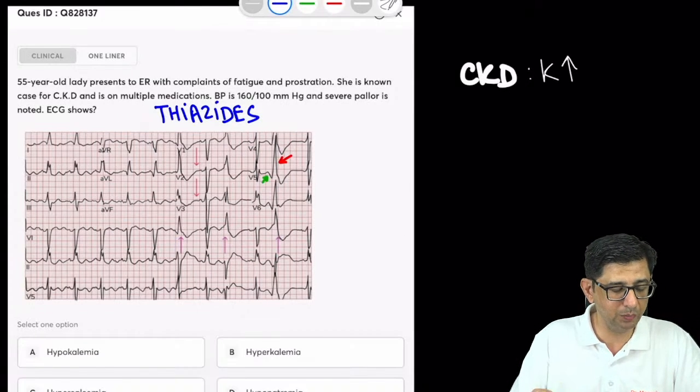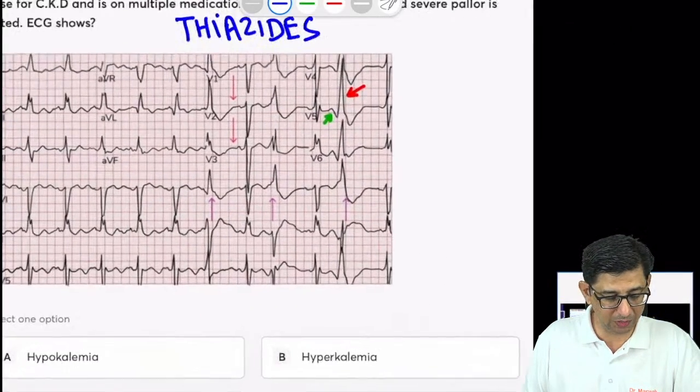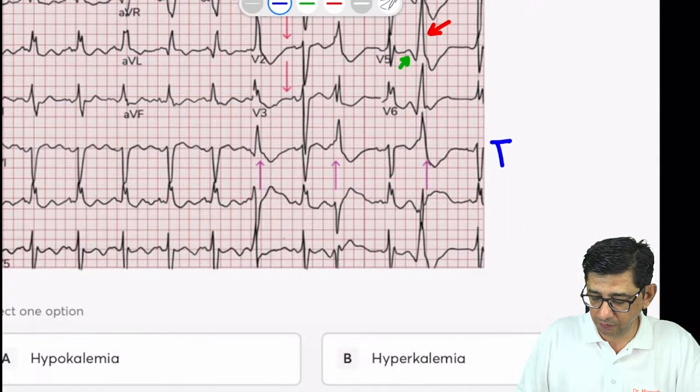And one of the most important things that I am now getting in the feed, because guys are now getting a hang of this. Now look carefully, if I'm zooming it in, you can notice the presence of T wave inversion.